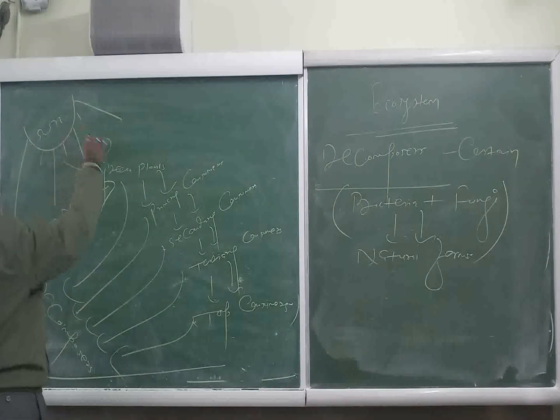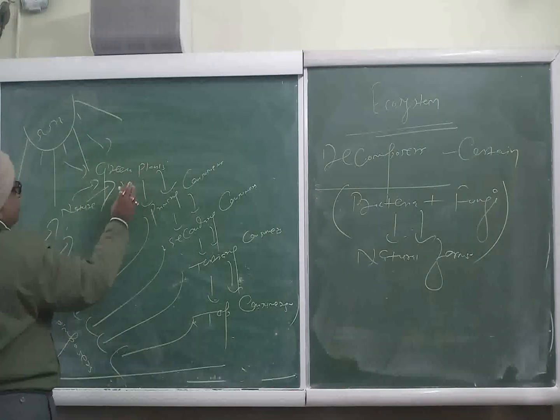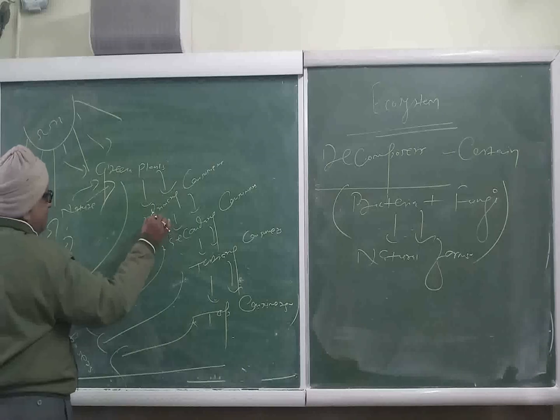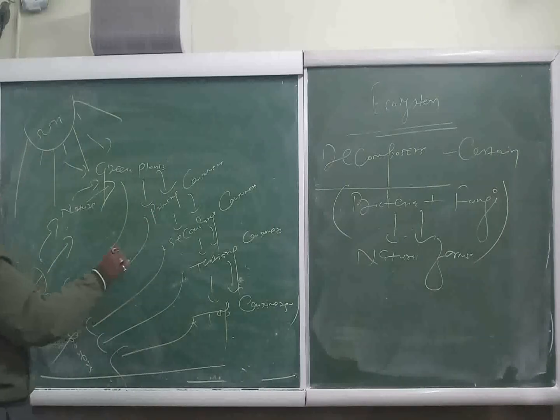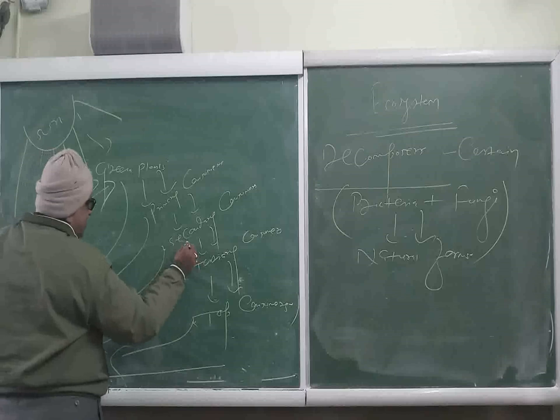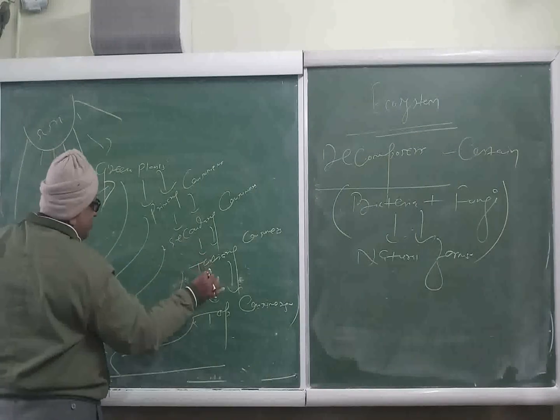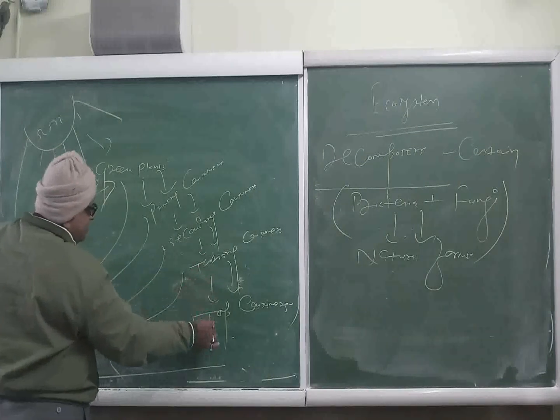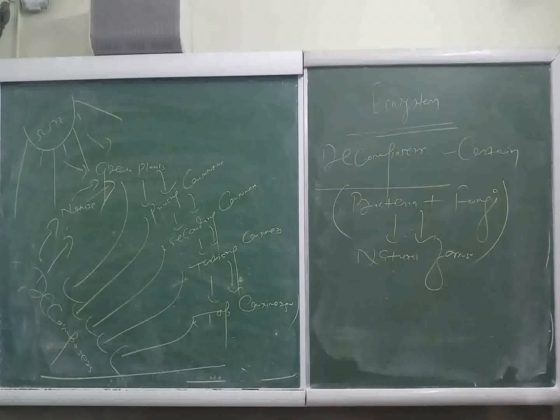This solar energy is trapped by these green plants. Green plants are eaten as food by primary consumers. Primary consumers are eaten as food by secondary. Secondary is eaten as food by tertiary, and tertiary is eaten by the top consumers.